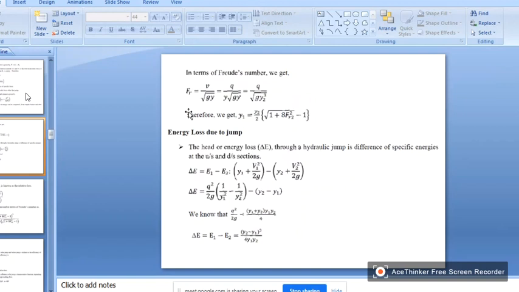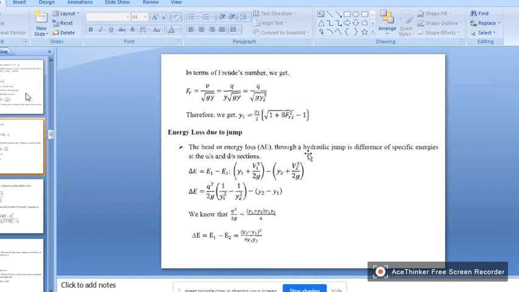Therefore it is q by square root of g y square. If you substitute this in the previous equations, we get y1 is equal to y2 by 2 into square root of 1 plus 8 F2 square minus 1. Okay.